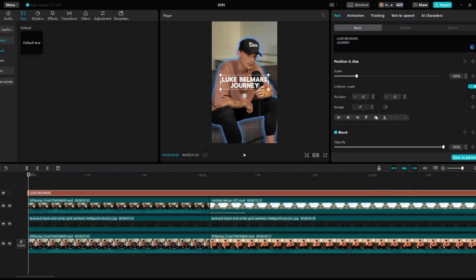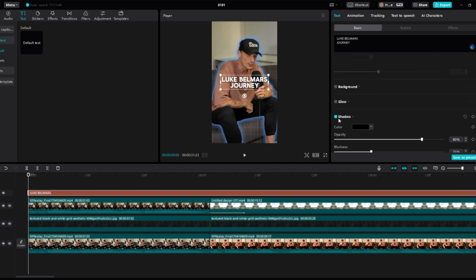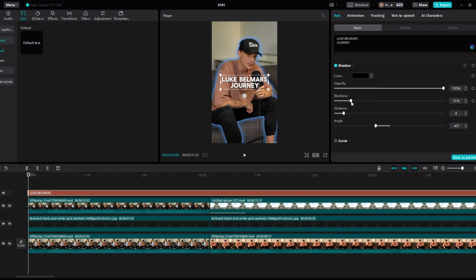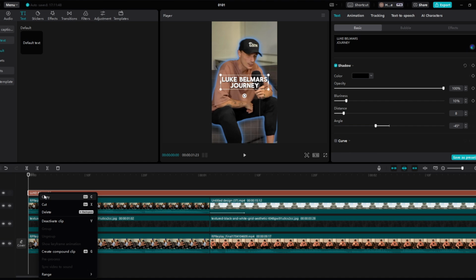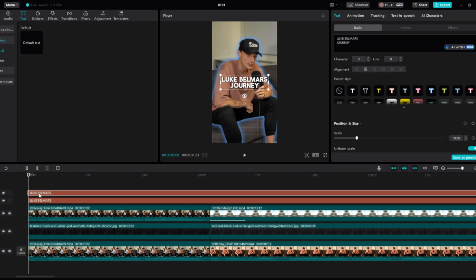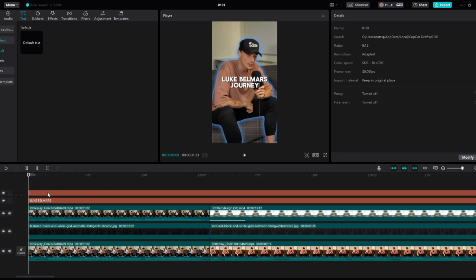So now we've got this, let's quickly go to the shadow, opacity 100, blurriness I like to use anywhere from 5 to 15, but for this we're just going to use 10. Then we're going to right click here, copy, and paste it right here. On this bottom one, we select the bottom one again and get rid of the word journey, just like so. Keep this here so it stays underneath. Then we come to the top that we pasted, get rid of Luke Belmar, keep the journey and keep the space at the top. So now we have this, as you guys can see.